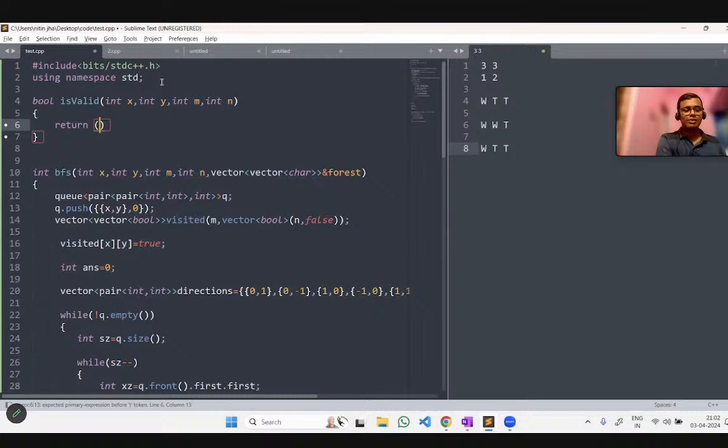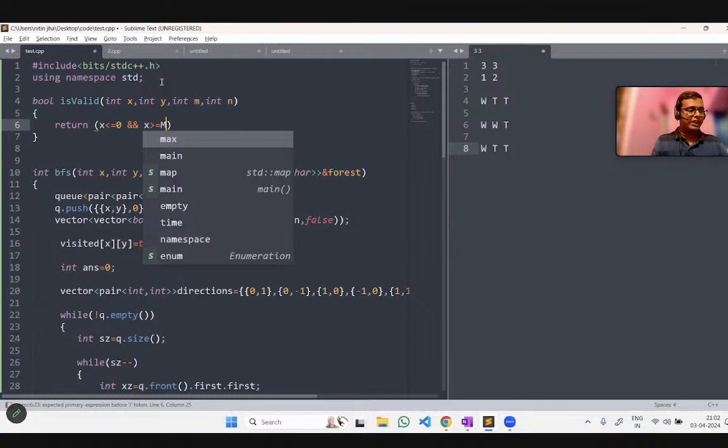And how will we get that? We will simply get that using this pattern. You can see here, x should be less than 0. If the row index is negative, then it is not valid. Or if the row is greater than or equal to the m value, that means the row, then again it is not valid. Whenever either condition occurs, the row will be not valid.